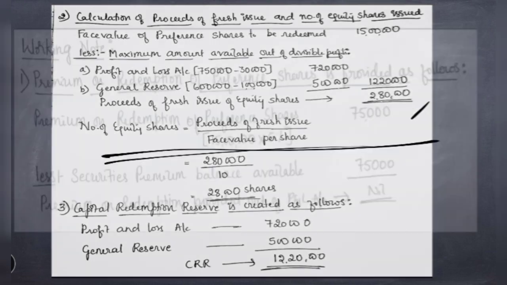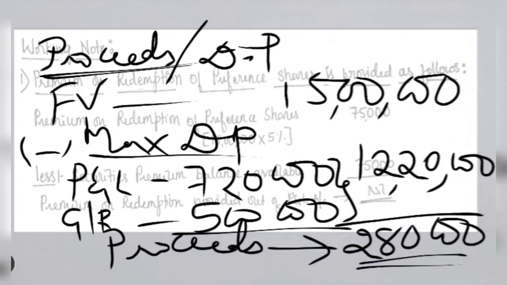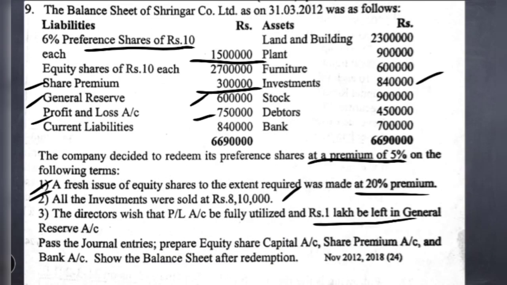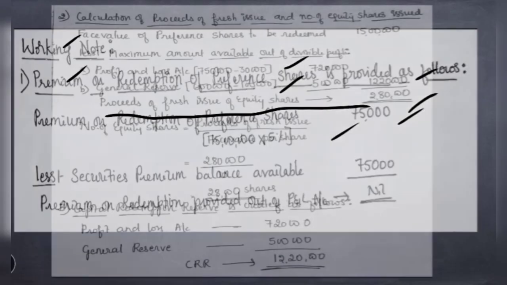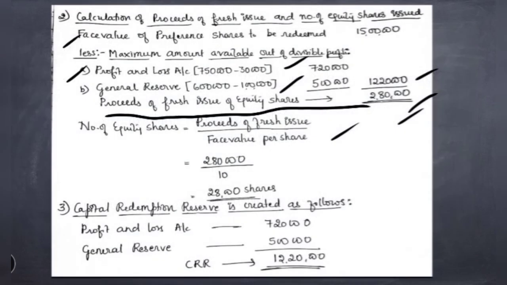Now coming to the face value per share, here in the question, along with the first point, they have not given the face value of each equity share. So in that case, you have to see what was the face value of the old equity share. It was 10 rupees. So you can assume that the new share will also have the same face value, that is 10 rupees. Now how to calculate the number of shares? Proceeds of fresh issue divided by face value 10. So it comes to 28,000 equity shares that will be issued under fresh issue. Okay, so this is the second calculation.